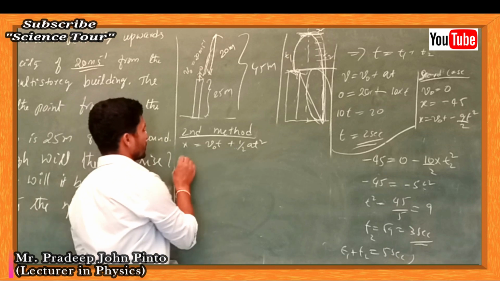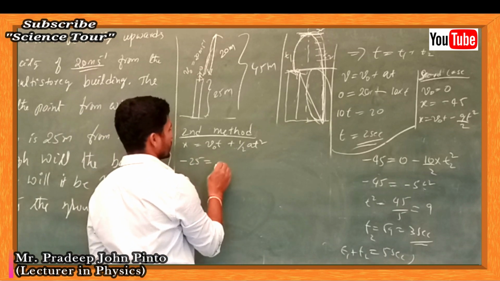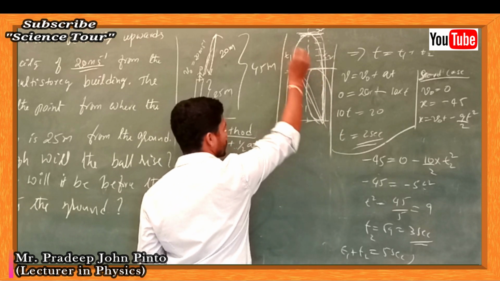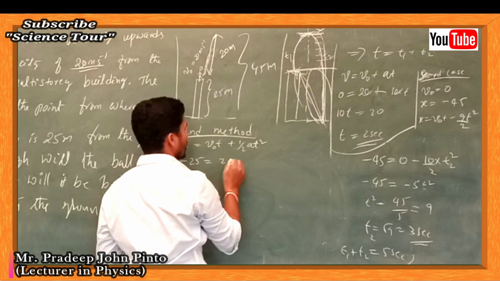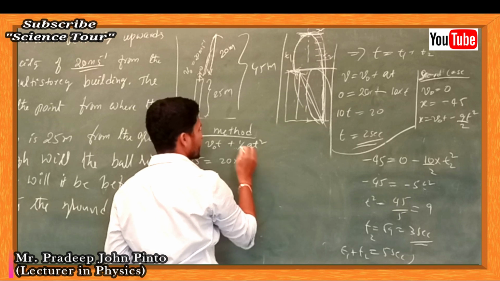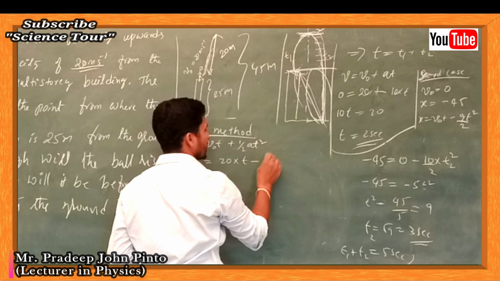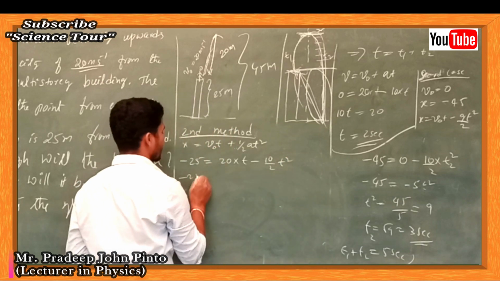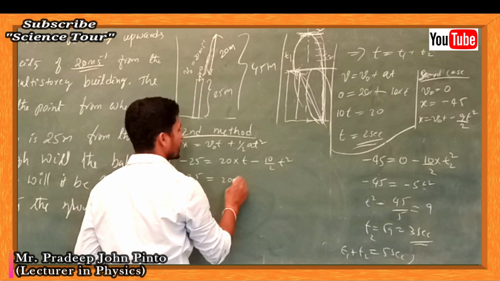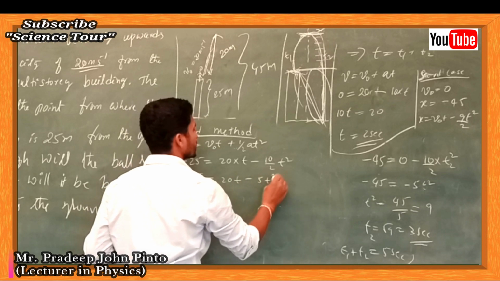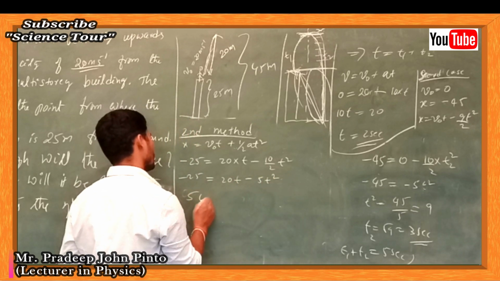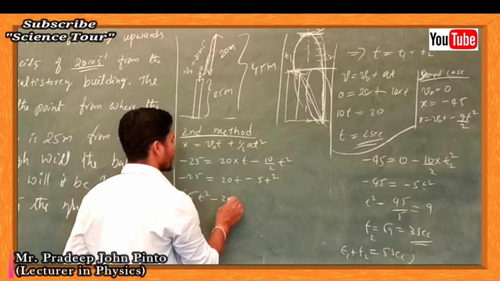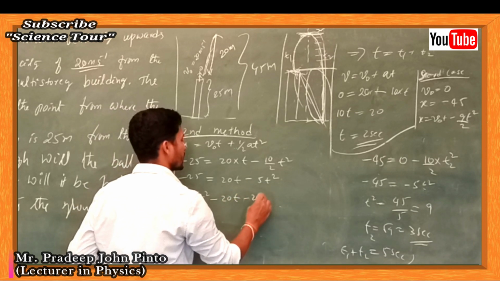But it is a negative displacement, so minus 25 is equal to v naught t, that is 20 into t, minus 10 by 2 into t square. Minus 25 is equal to 20t minus 5t square. If you rearrange it, 5t square minus 20t minus 25 is equal to 0, a quadratic equation.